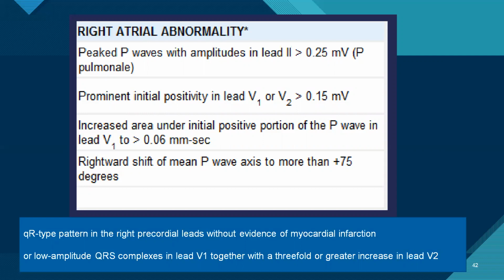Apart from that, there are two QRS criteria also. If there is a small QR type of pattern in the right precordial leads without evidence of any myocardial infarction, or there is a low amplitude QRS complex in lead V1 together with a threefold or greater increase in lead V2. These are also criteria.